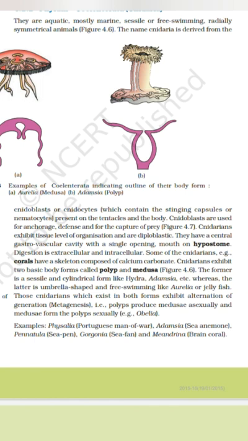Now Cnidaria exhibit polymorphism, and when the Cnidaria exhibit both the forms, that is the polyp and the medusa form, it undergoes alternation of generation, which is known as metagenesis. In metagenesis, the polyp produces medusa asexually, and medusa forms the polyp sexually. The example of this is Obelia. Examples of Cnidarian animals are Physalia, Pennatula, and Gorgonia.